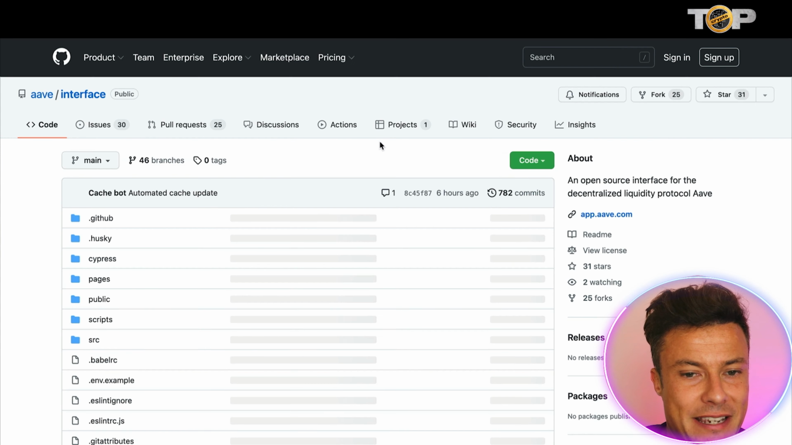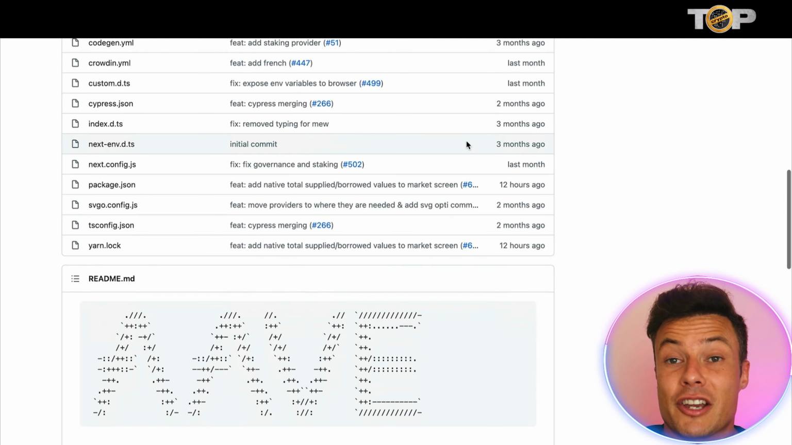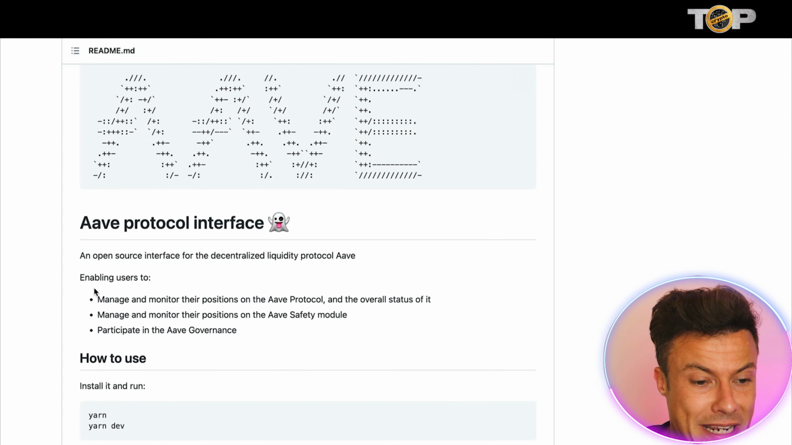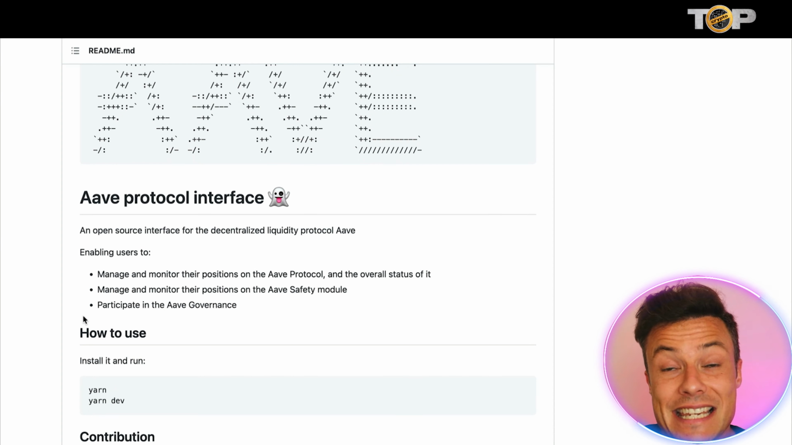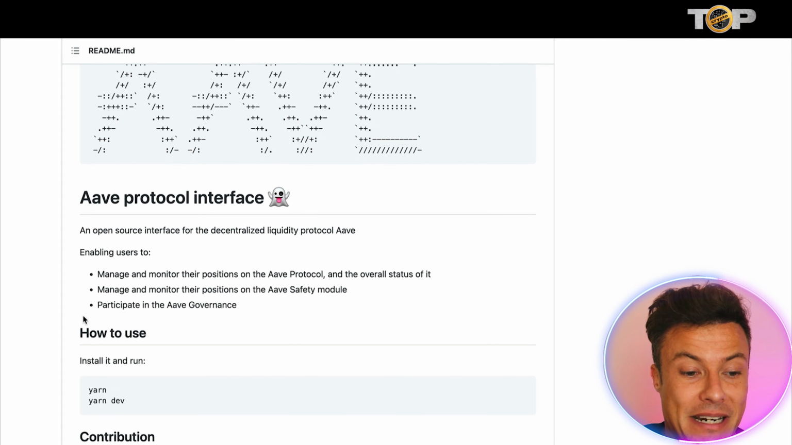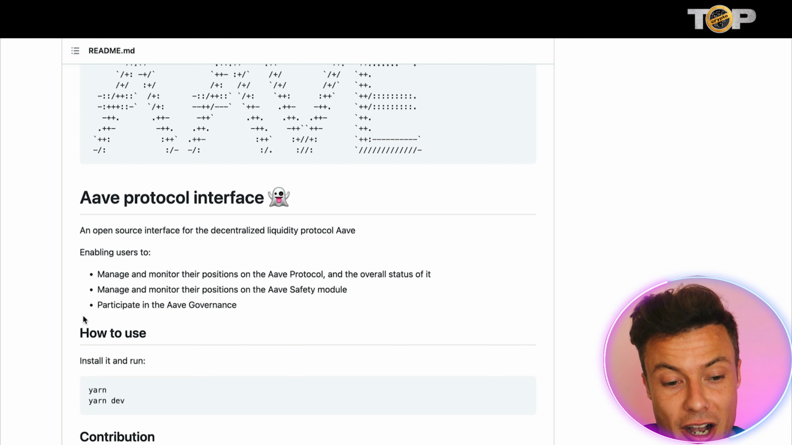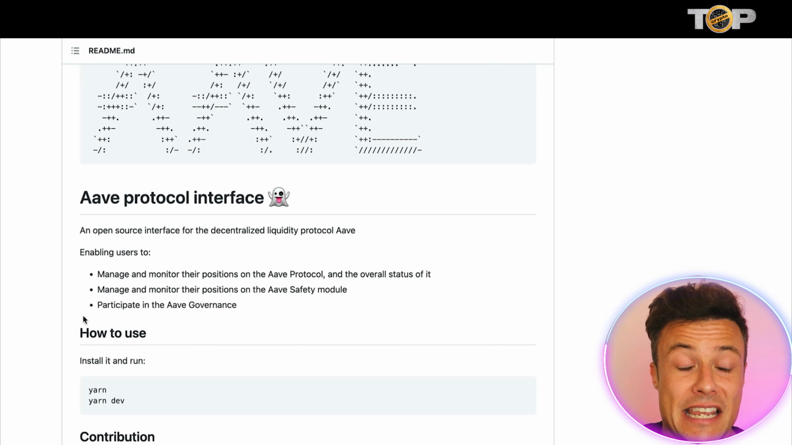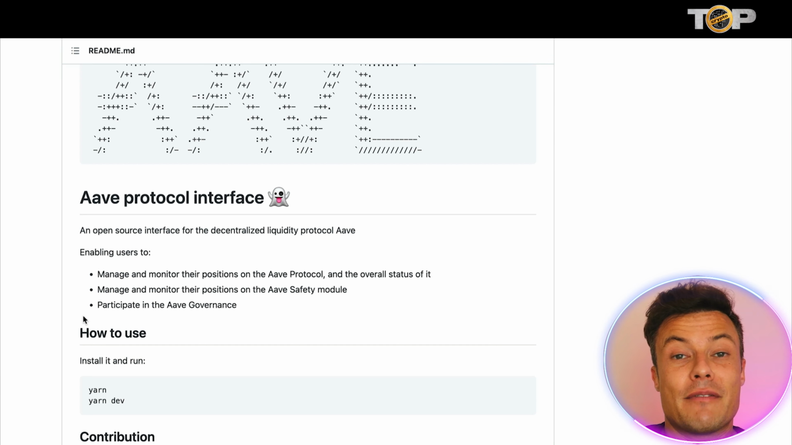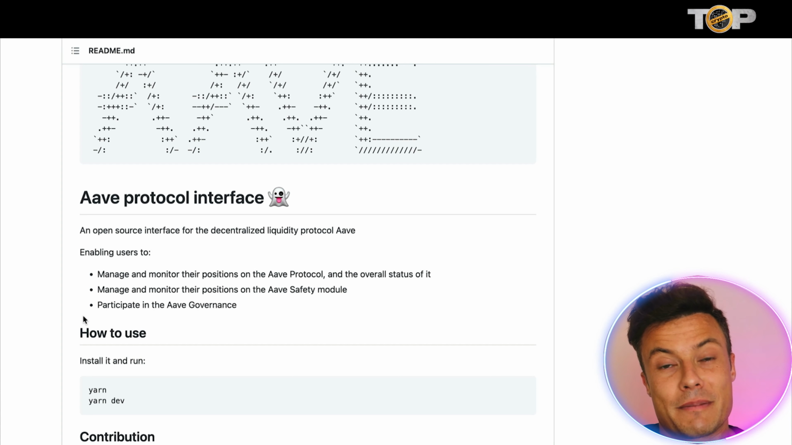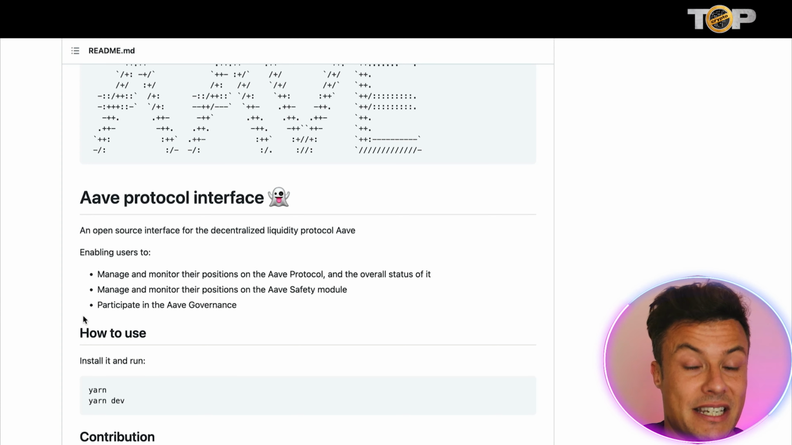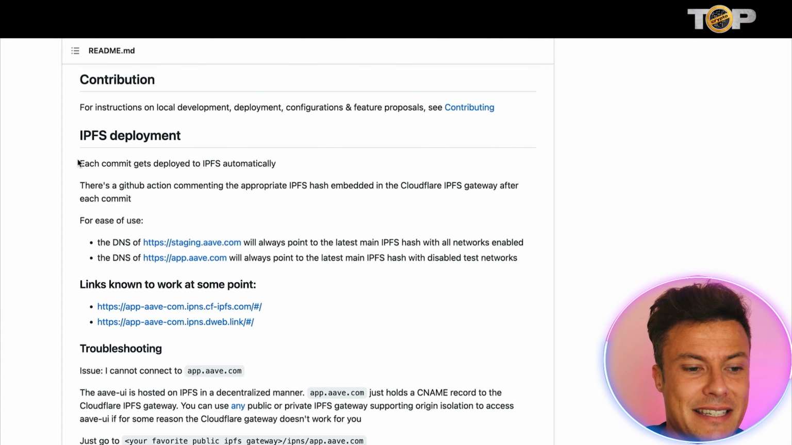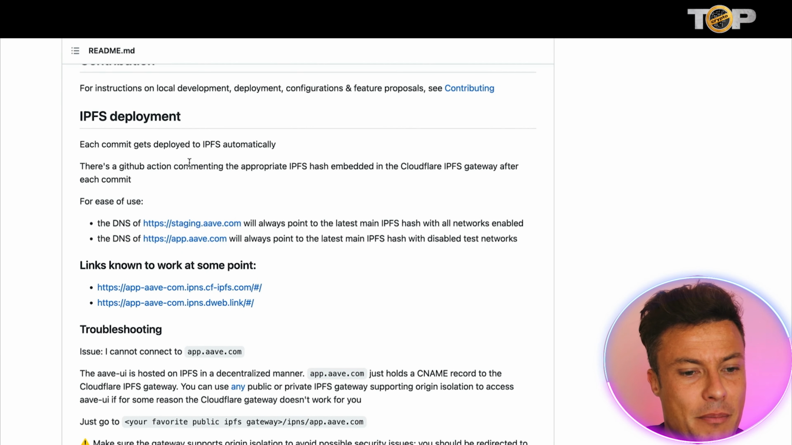Just clicking on the interface then, and you can see all of this information which might not mean a huge amount to you, but you can come down and you can see Aave protocol interface, an open source interface for the decentralized liquidity protocol Aave, enabling users to manage and monitor the positions on the Aave protocol and overall status of it. Manage and monitor their positions on the Aave safety module and participate in the Aave governance. Obviously, governance is a very big thing in crypto because it's giving ownership to the users, which never existed originally in the banking systems, and that's obviously what is making crypto so exciting, and lots of people are obviously taking interest in particular. Looking down at the IPFS deployment, each commit gets deployed to the IPFS automatically.